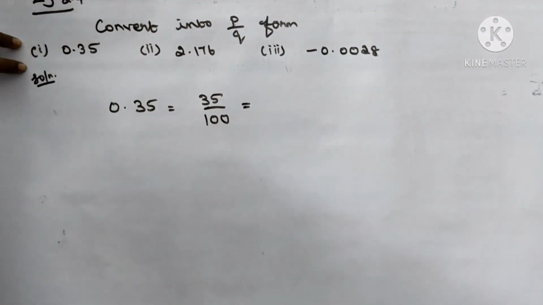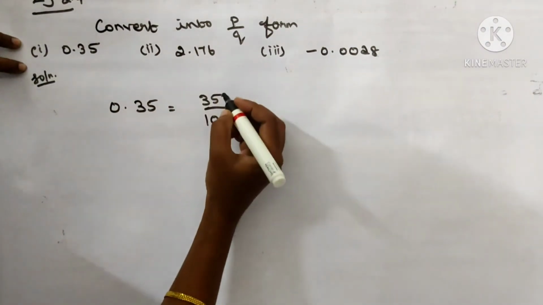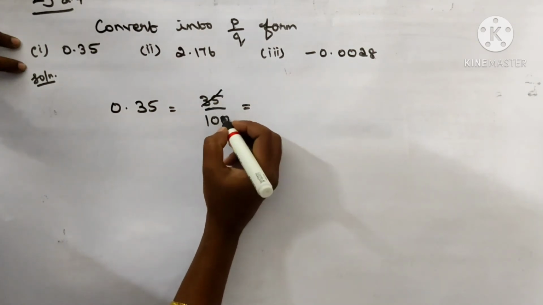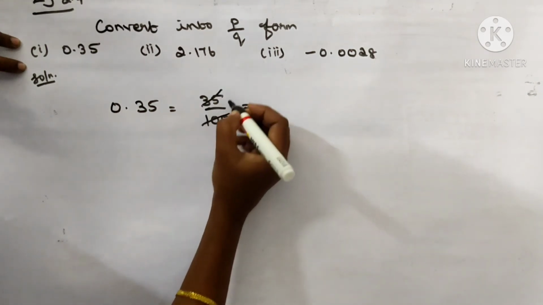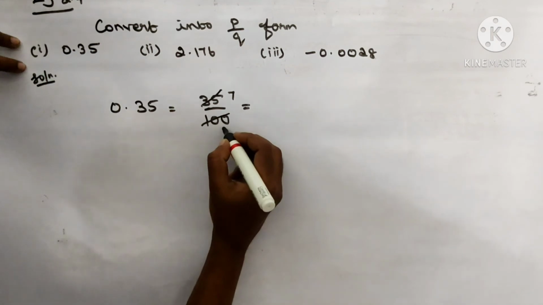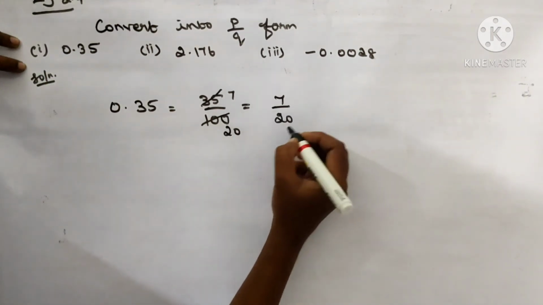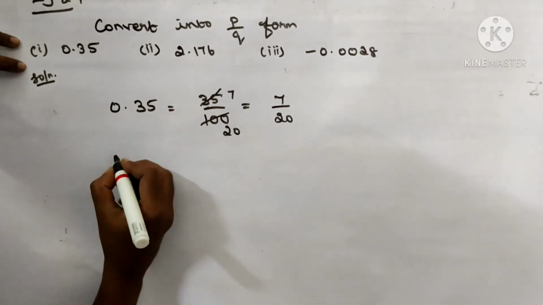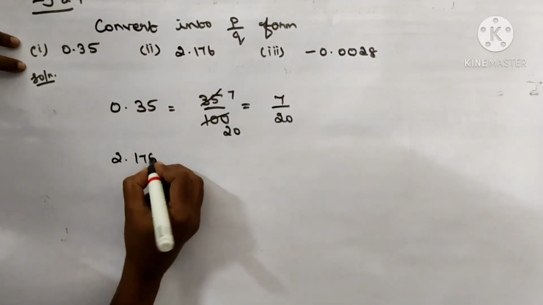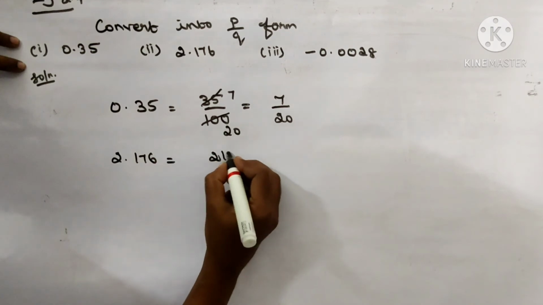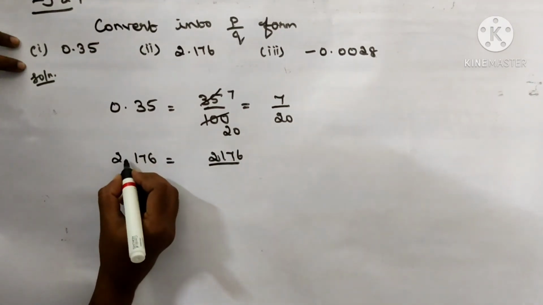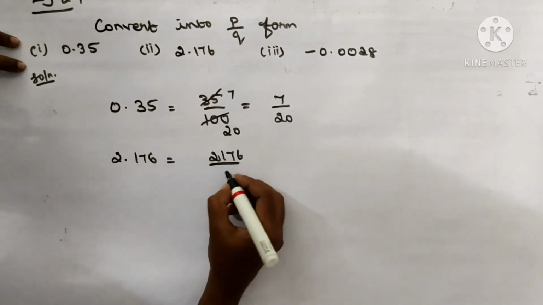The reduced form of the fraction uses the fifth table, because the multiples are 5. So 7 fives are 35 and 20 fives are 100. So the answer is 7 by 20. This is the fraction form. And 2.176 is 2176 by 1000, because of 3 decimal places.